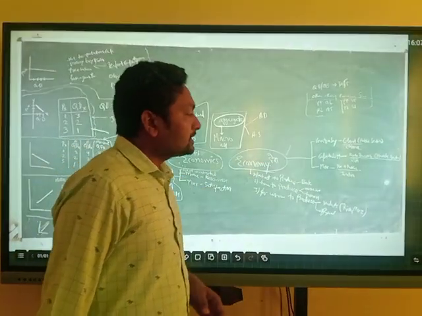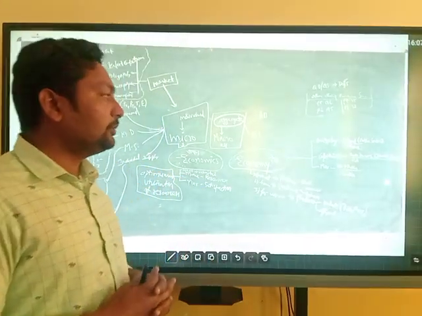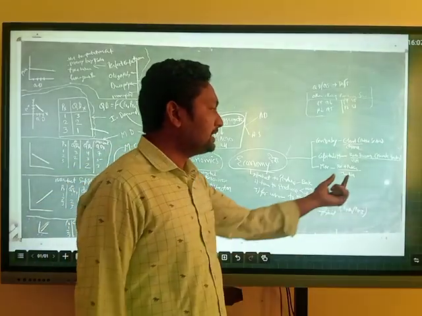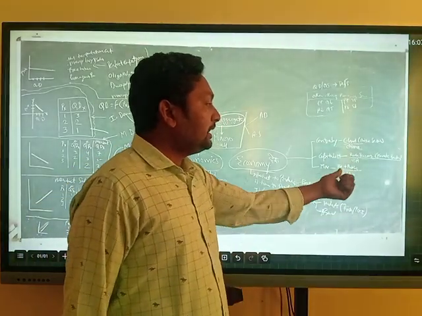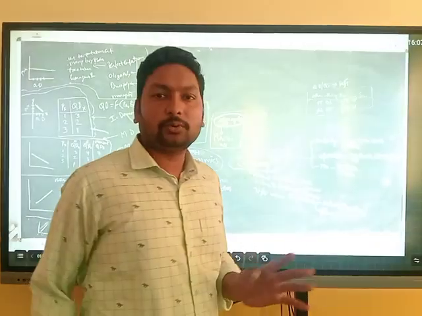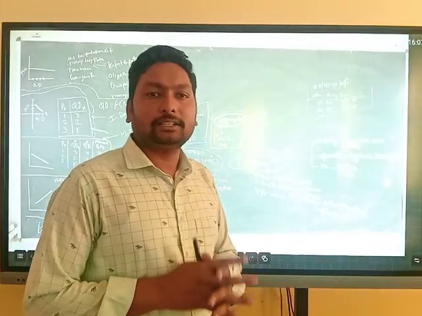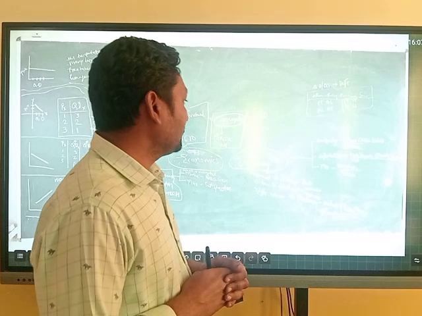The third is the mixed economy. The example of a mixed economy is India. In India, both the public and private sectors are running and working together.